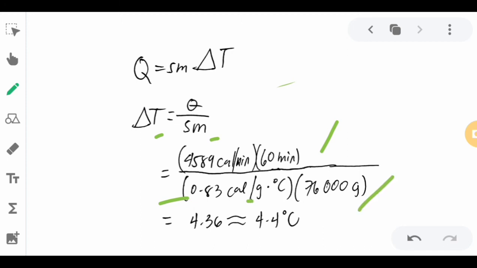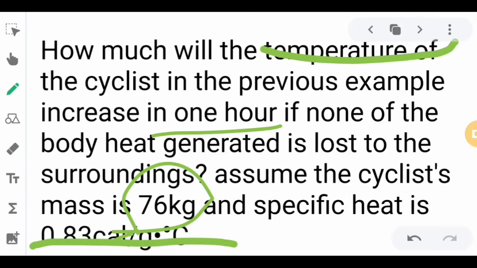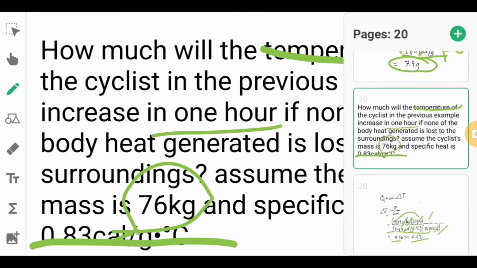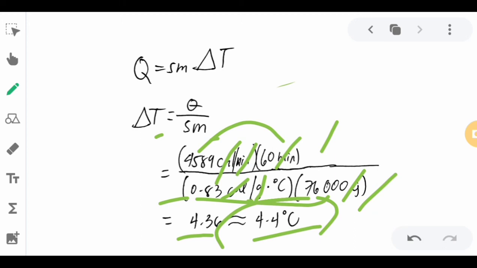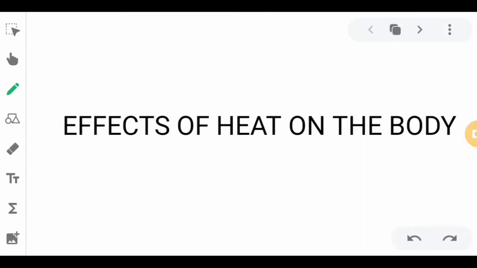Then let us cancel the units here: calories, minutes, grams. You will be left with the temperature unit, which is degrees Celsius. Then solving this, multiplying and dividing, you will have 4.36 or just 4.4 degrees Celsius. Meaning to say, after 1 hour, the cyclist will experience an increase of 4.4 degrees Celsius. So that is the answer for the second problem. And that is all for this video on the effects of heat on the body under the topic heat and temperature in health sciences of physics.